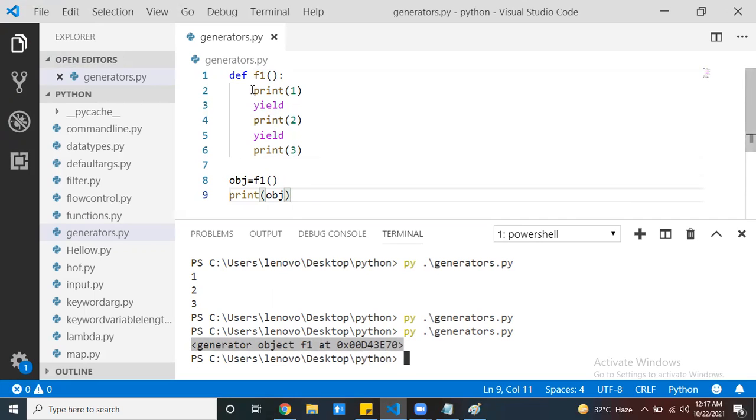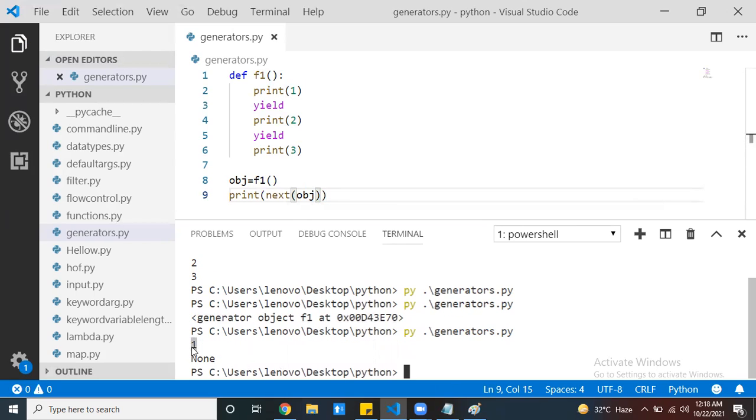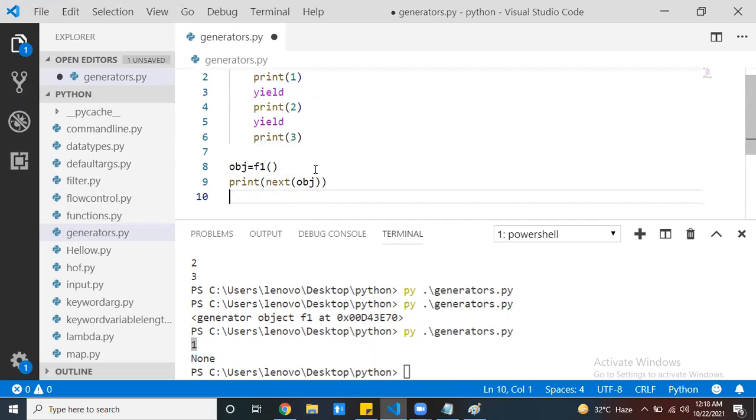If you want to execute the statements, how can we do it? You can write next, a predefined method, and pass your generator object as an argument. Now see this, my one executed, and wherever the yield statement is, my execution flow stops. After some time, if you want the next one, again you can call next. Now the first yield stopped, and wherever I find the next yield, the execution stops there.